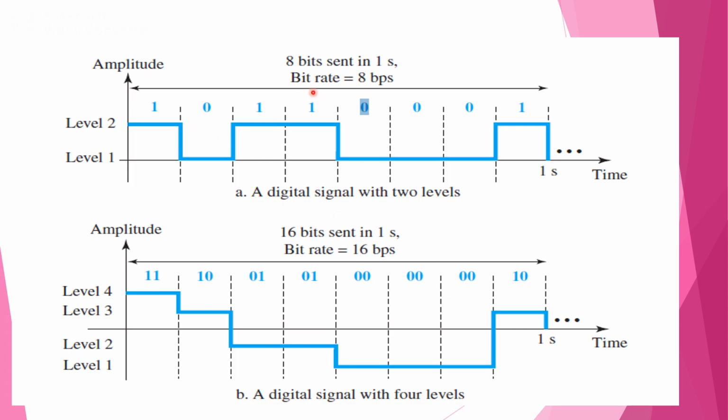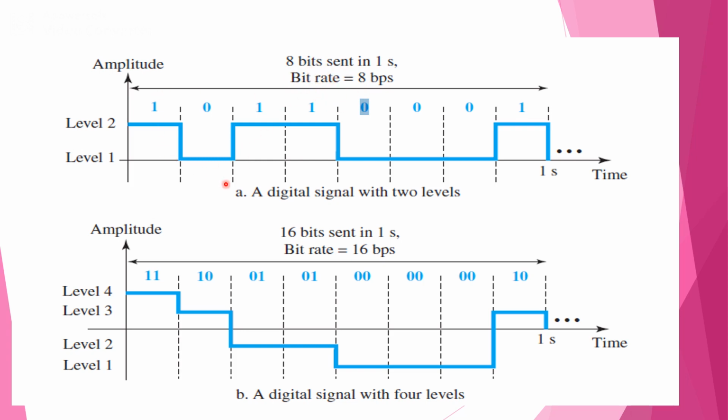In 1 second, a total of 8 bits are transmitted, that is 1, 2, 3, 4, 5, 6, 7 and 8. Therefore the bit rate is equal to 8 bits per second. Bit rate is defined as the number of bit intervals per second.